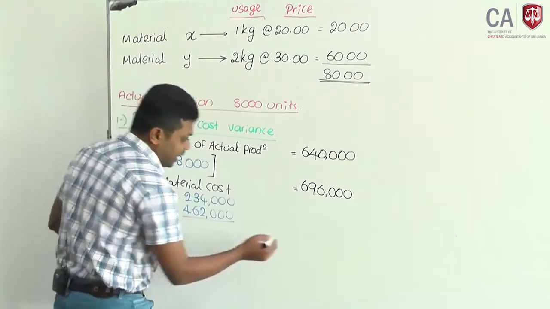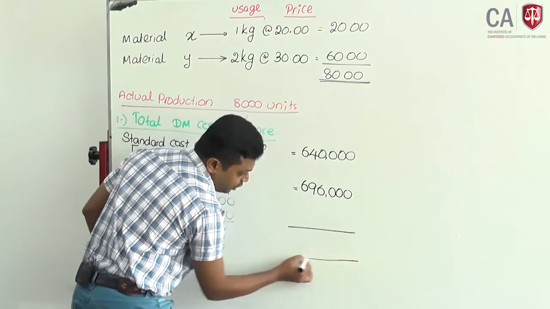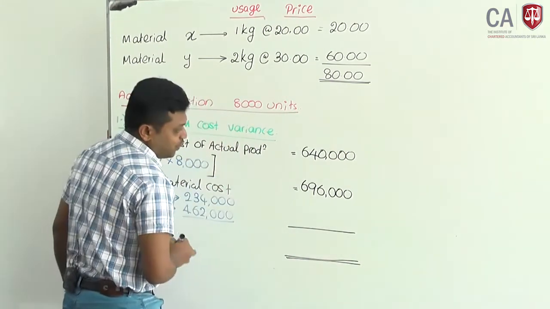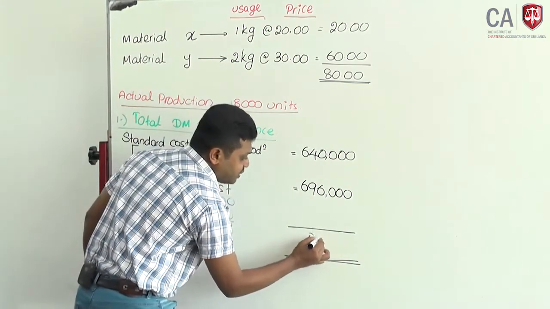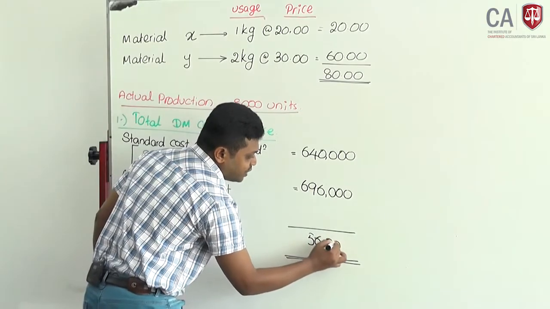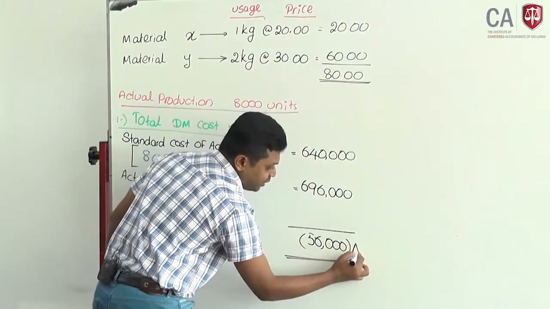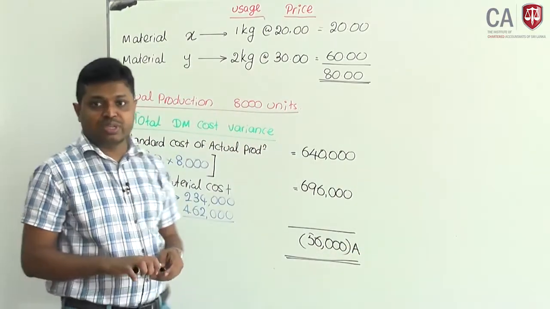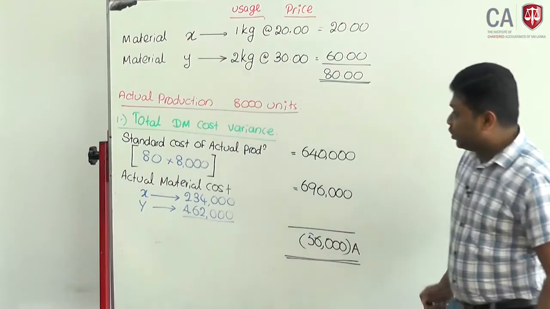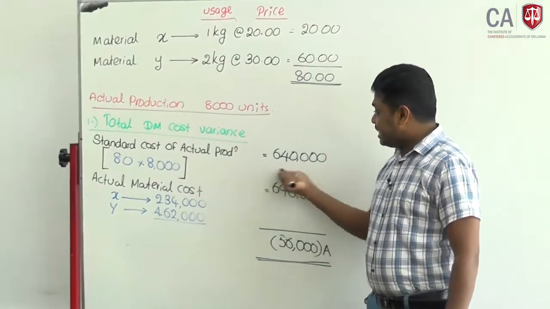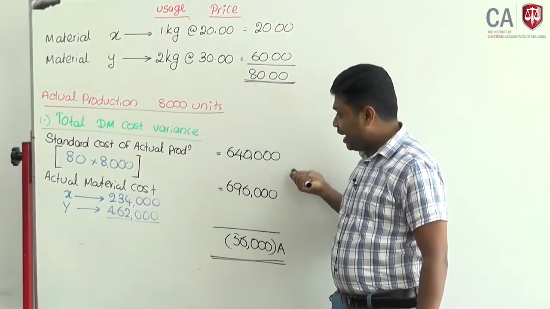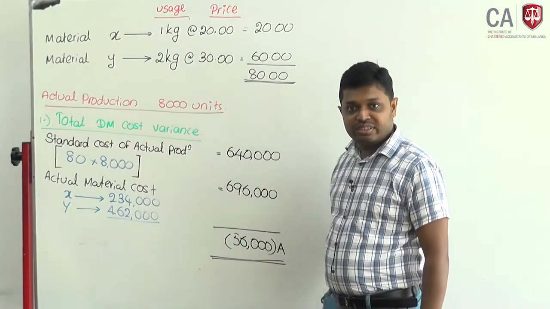Then you can get the answer. Total direct material cost variance is 56,000 adverse. You will compare the standard cost and the actual cost.